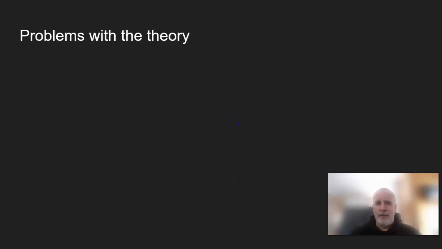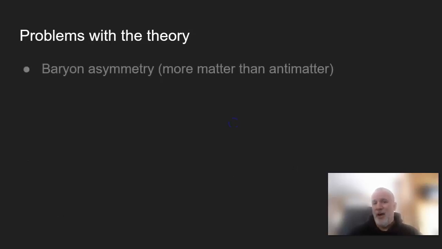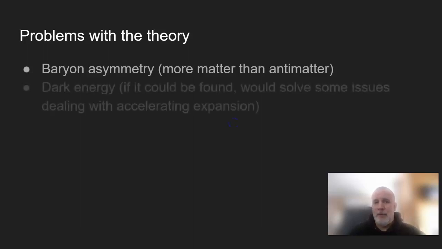Now, there are a couple problems with the theory, or questions, or things that aren't known for sure. There's something called baryon asymmetry. Why was there more matter than antimatter? Why would it be created in different amounts? Why would there still be matter left over?